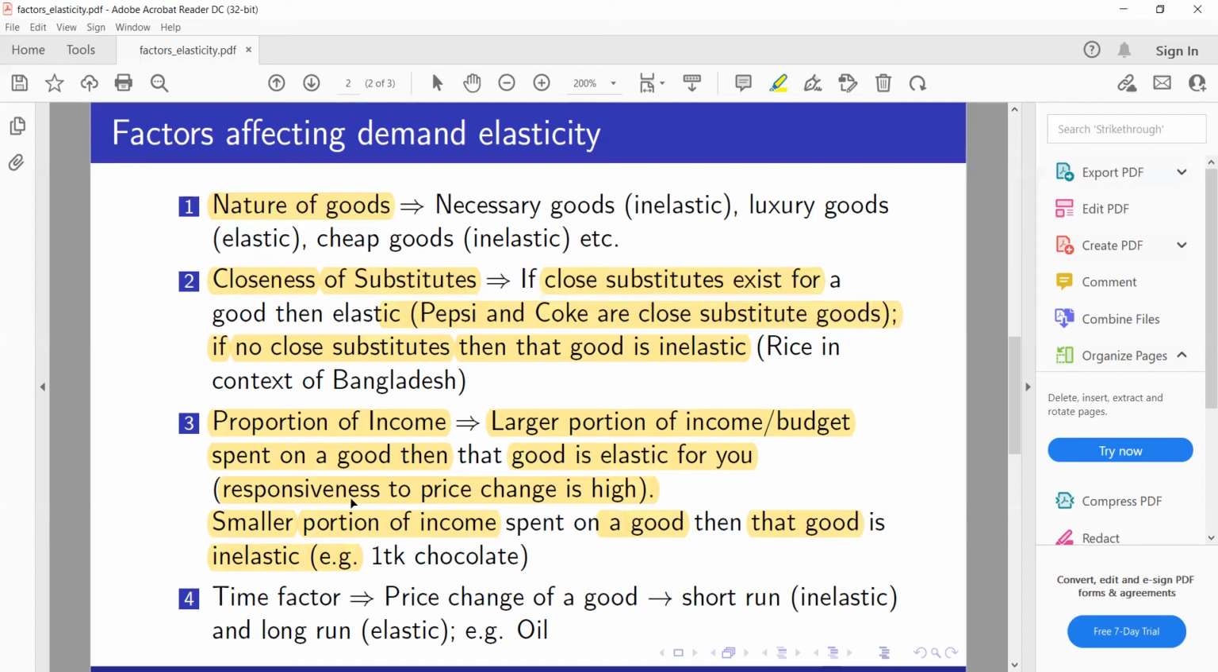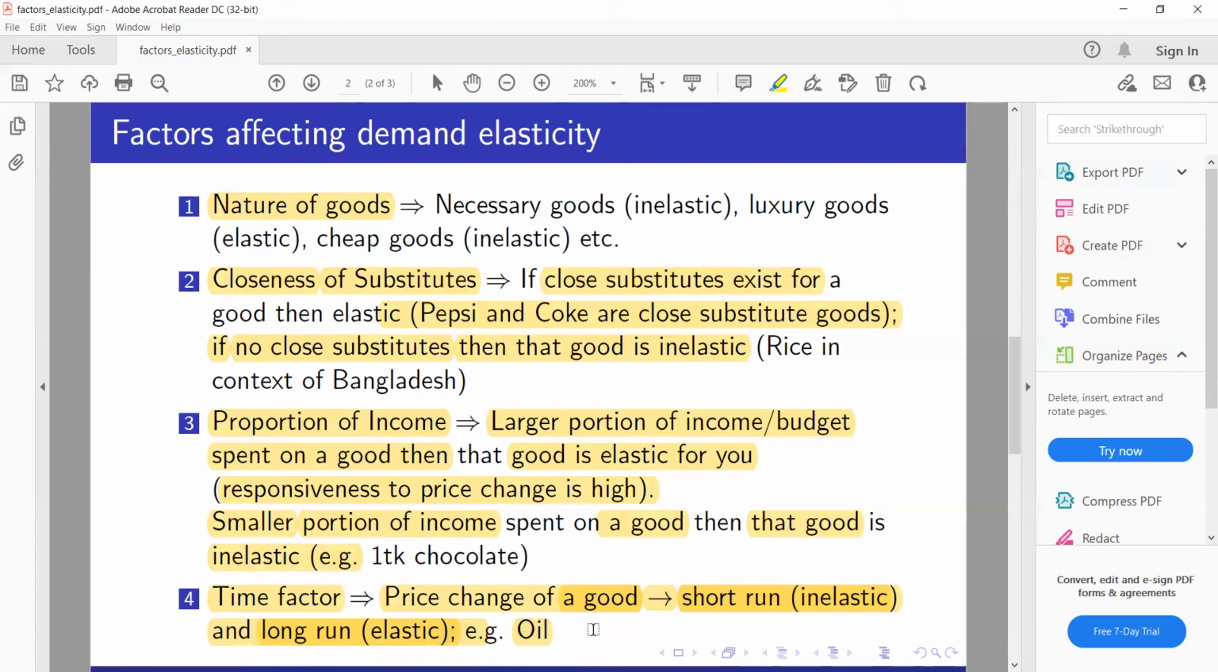Now, the last factor that we would discuss is the time factor. With the price change of a good, in the short run, demand for a good tends to be inelastic, and in the long run, it becomes elastic. With an example, you'd be able to understand this.